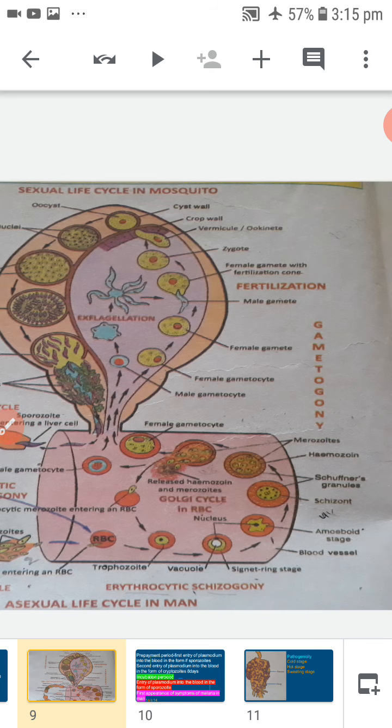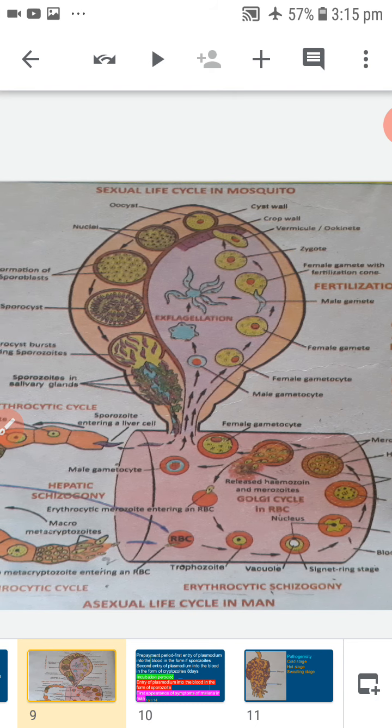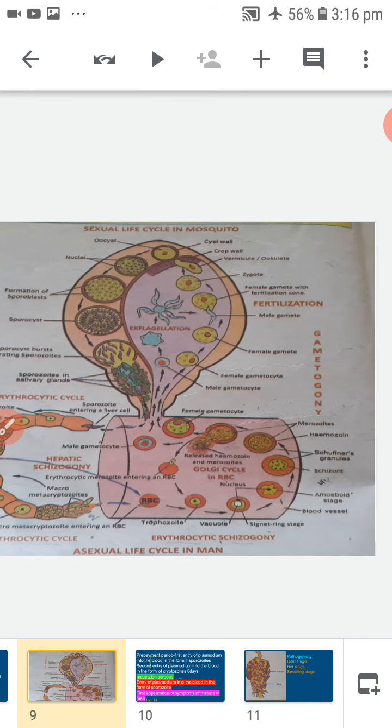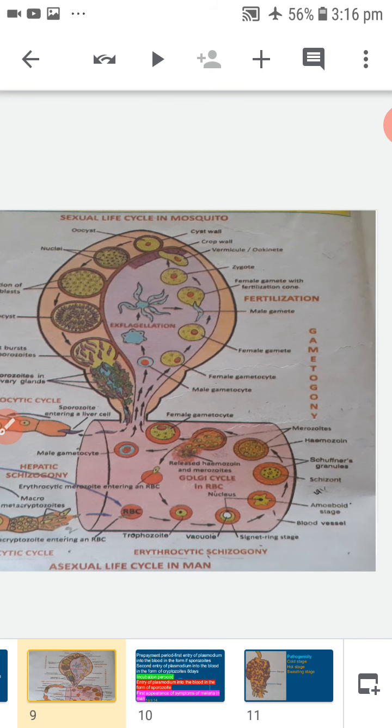When a female Anopheles mosquito bites and sucks the blood of a malaria patient, the gametocytes along with the other stages of the erythrocytic cycle reach the crop of the mosquito. Here all the stages are digested except the gametocytes. Further part of the life cycle consists of